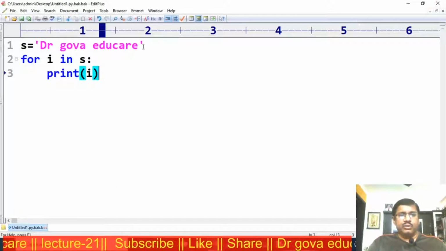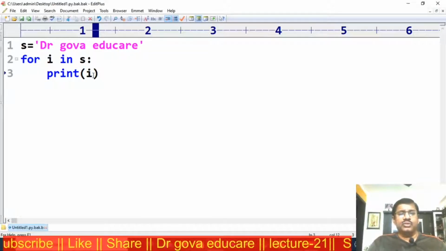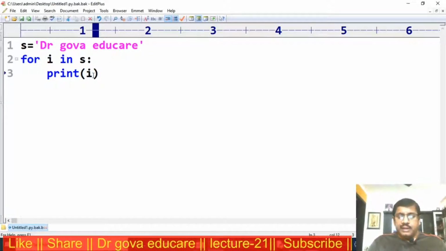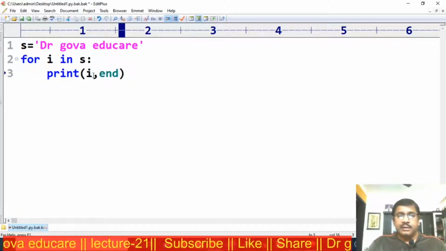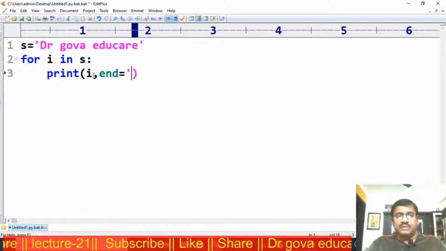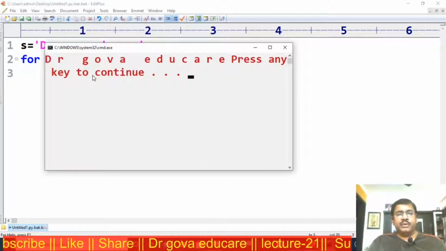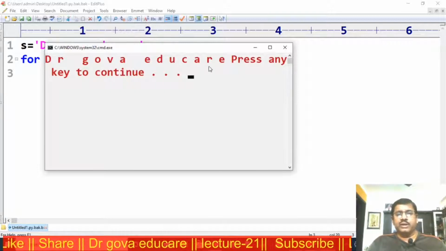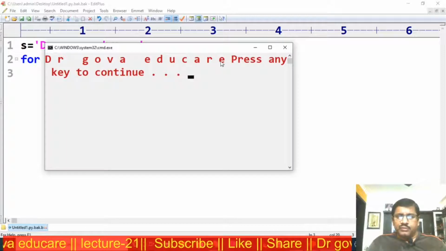I want to display it in the same line. I use the end attribute, comma, end is equal to some space. Now I am executing this program. Now this is Dr. Goa Educare. Now observe here, "press any key to continue" follows directly after this.